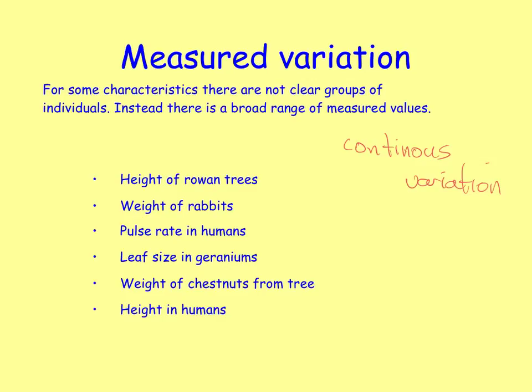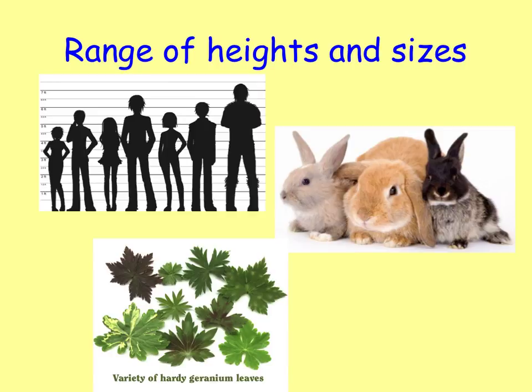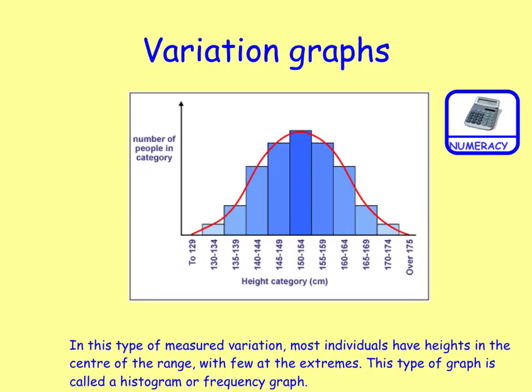It doesn't fall into groups like you've got 1,000 people that are 4 feet high, 1,000 people that are 5 feet high, 6 feet, 7 feet. You've got all sorts of ranges in between there, 5'2" or 4'10" and so on. So you get this range. And how we represent these ranges of heights and sizes and so on is as this kind of graph here, which is known as a histogram.